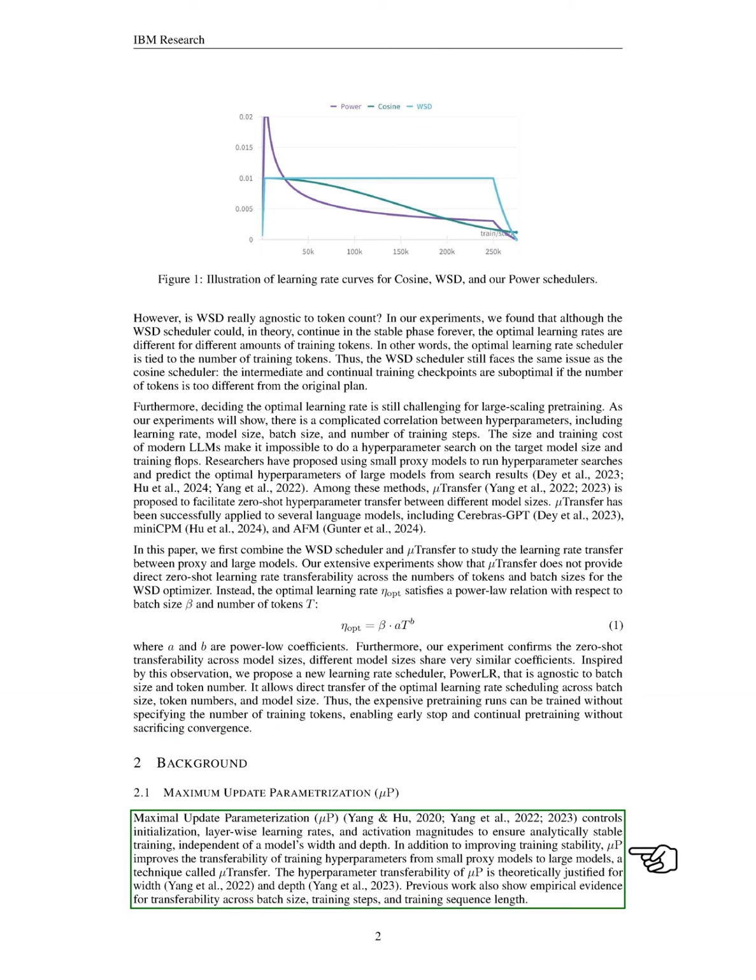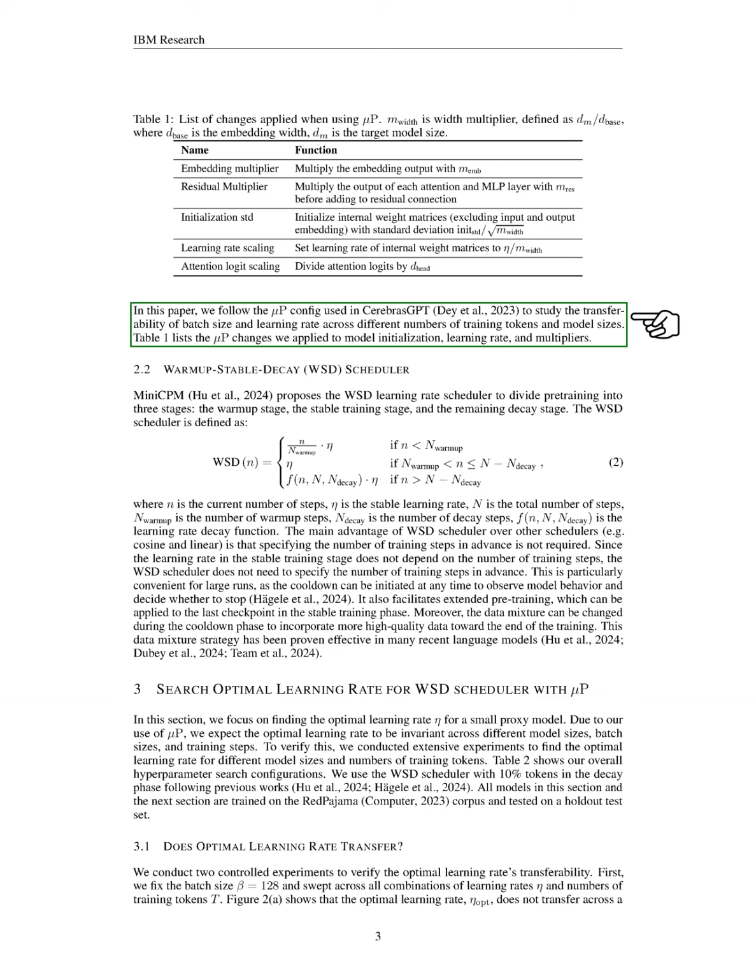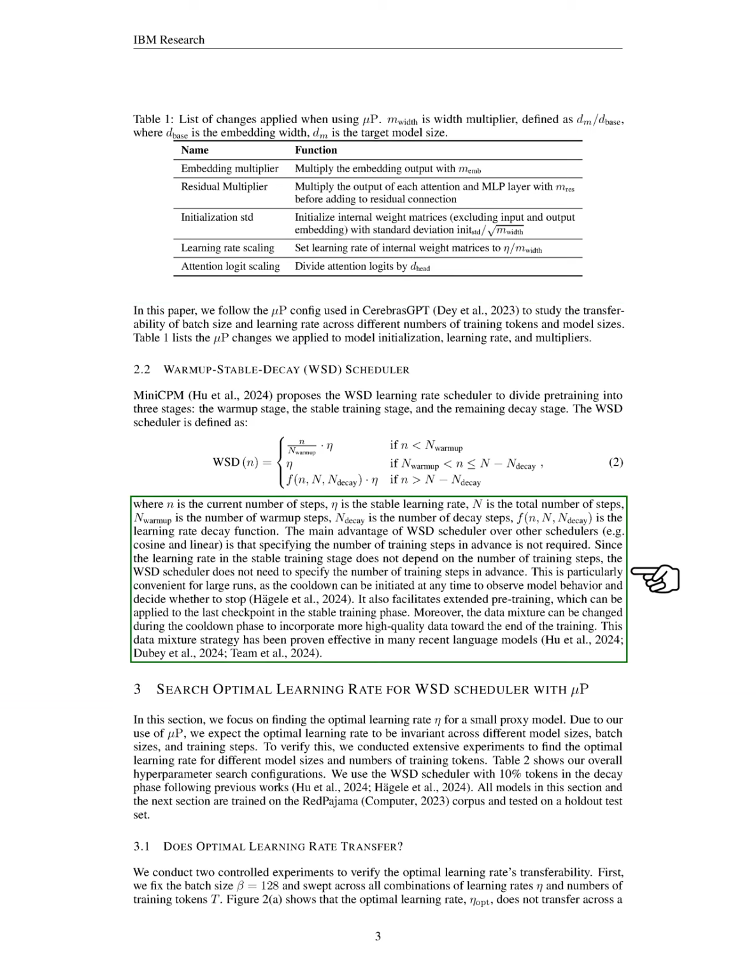We also discuss maximum update parameterization, MUP, which enhances training stability and the transferability of hyperparameters from smaller proxy models to larger ones. We follow the MUP configuration used in Cerebras GPT to investigate the transferability of batch size and learning rate across varying training token counts and model sizes. We summarize the changes made to model initialization, learning rate, and multipliers in our study of the WSD scheduler, which divides pre-training into the warm-up, stable training, and decay stages, offering flexibility in managing training steps.